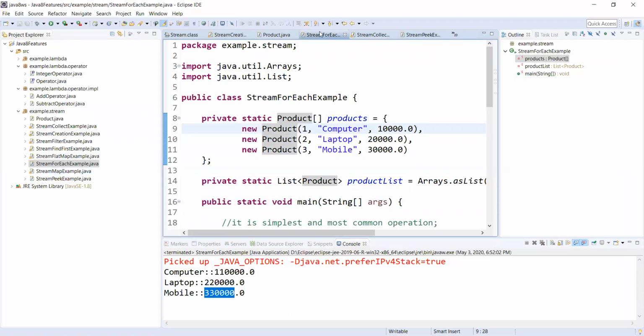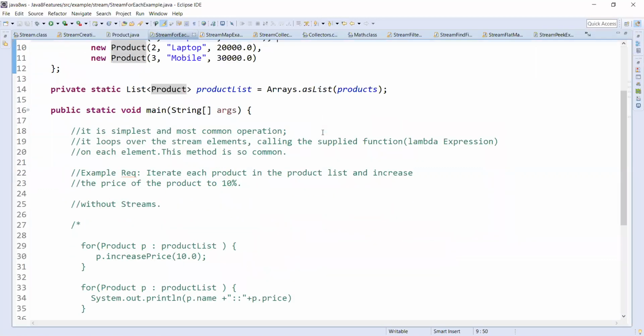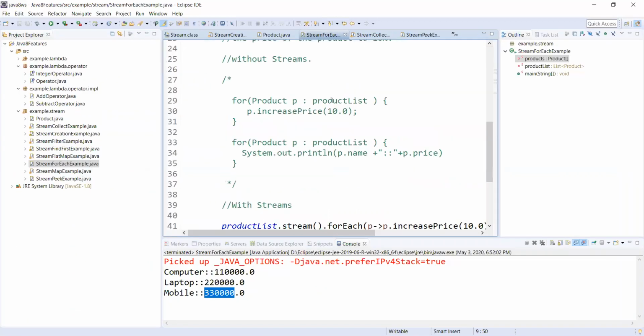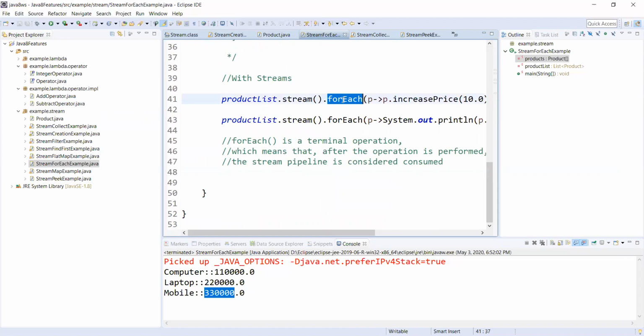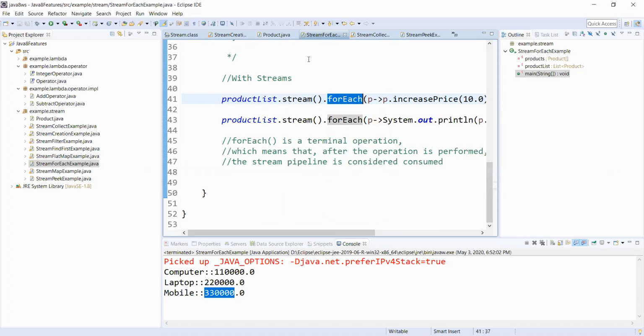Now we'll go to the next one. I hope you understand what forEach is. forEach is nothing but iterating elements on the provided stream and also applying the provided functionality, the lambda expression, on each element.